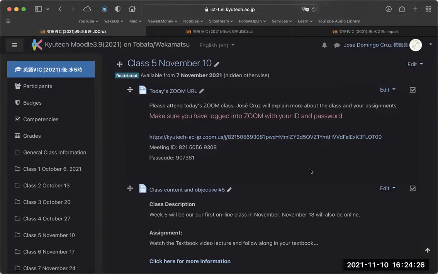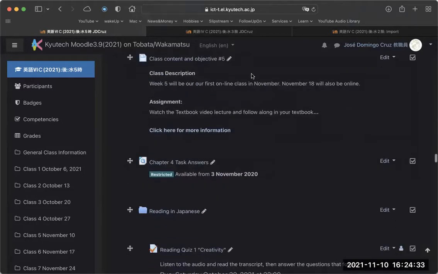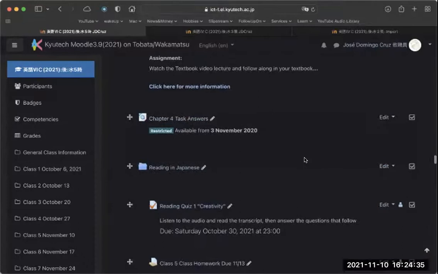It's been a couple of weeks since we had a class, so let's take a look at our Moodle. As always, we have our login and our class content and description. But basically, it's the same. It's not too different from weeks before, but you have a couple of new assignments.